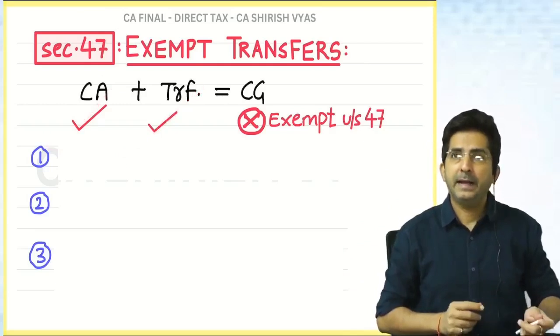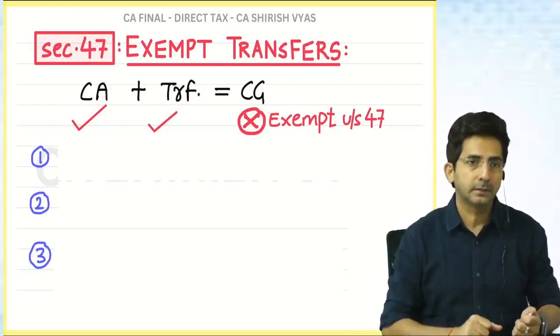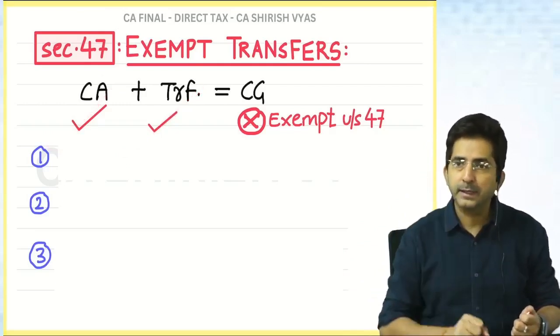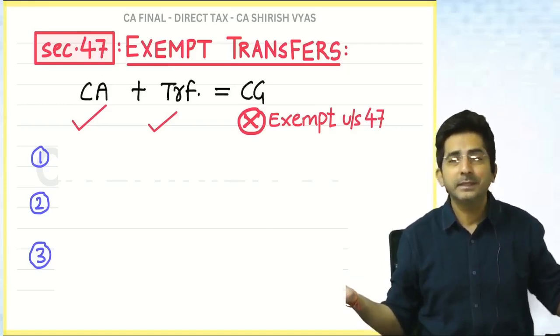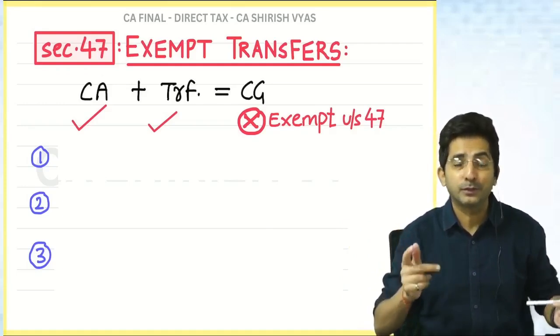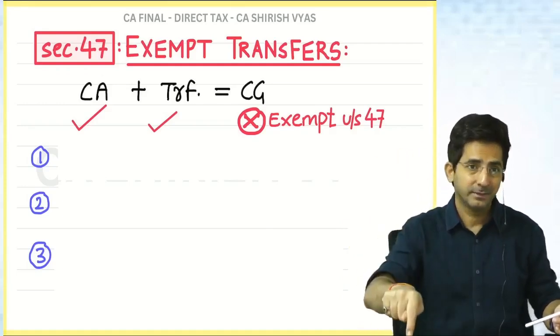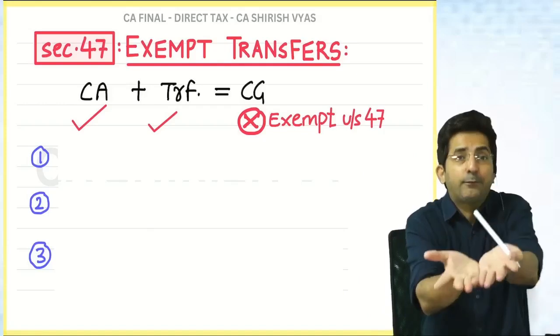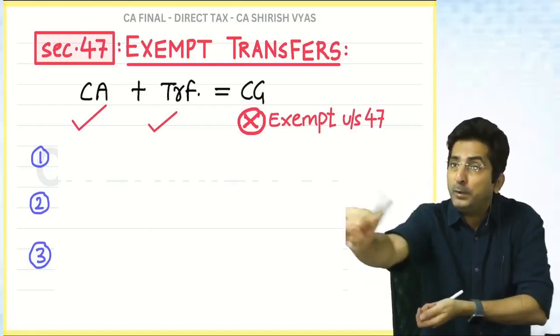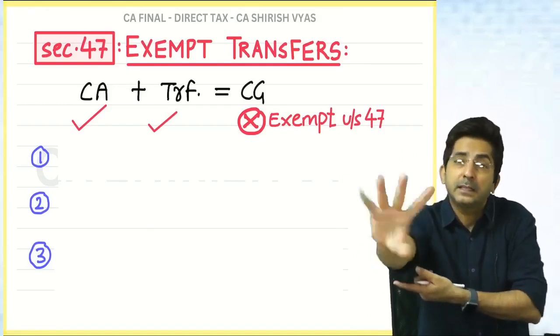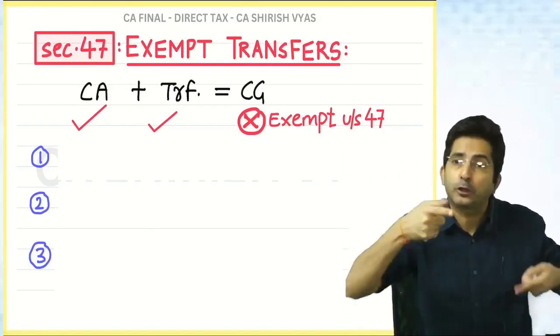So see, I receive 2 types of answers here. Some students say, sir, it is income from other sources, gift. See, gift is income from other sources for the receiver. The one who receives the gift, for the receiver it is income from other sources. So don't give me the reason that it is income from other sources. I also know, I have taught you.